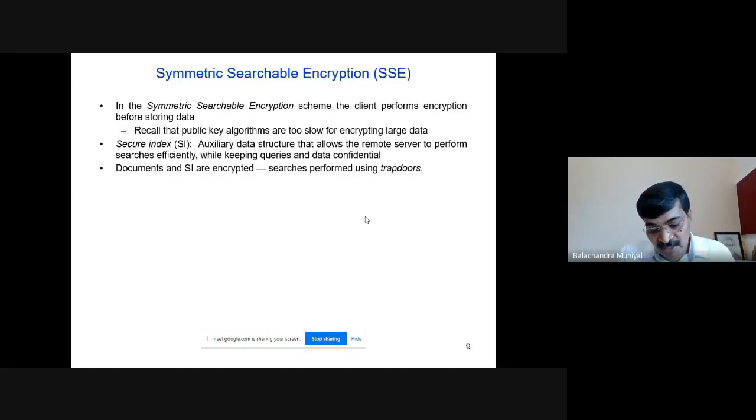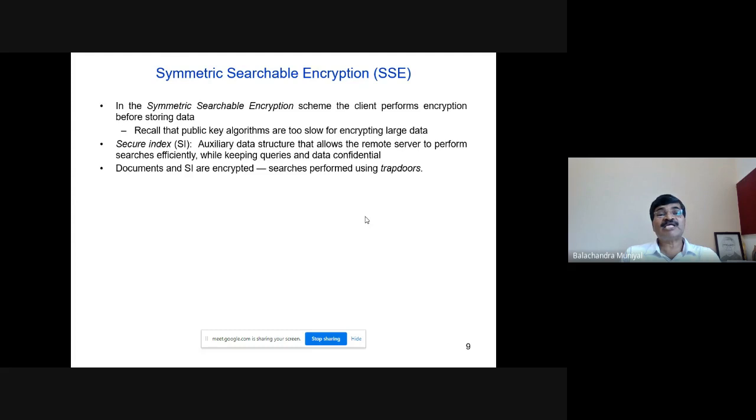Now, our discussion is mainly on symmetric searchable encryption, but we omit asymmetric searchable encryption in this discussion because of the time constraint. In the symmetric searchable encryption scheme, the client performs encryption before storing data. This is already told. I am mainly focusing on symmetric searchable encryption because you know that public key algorithms are slower compared to symmetric key encryption techniques.